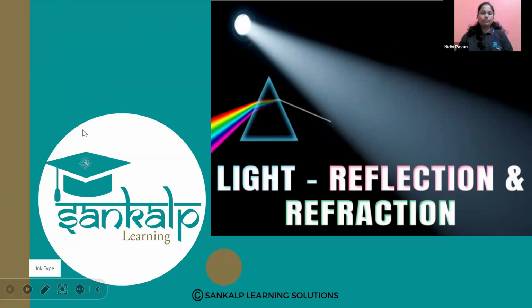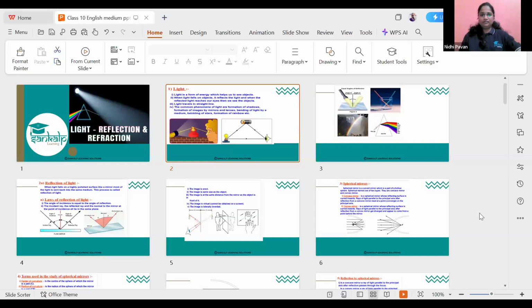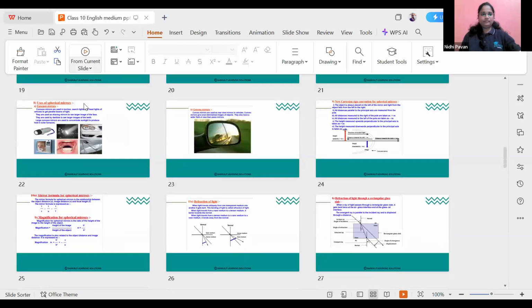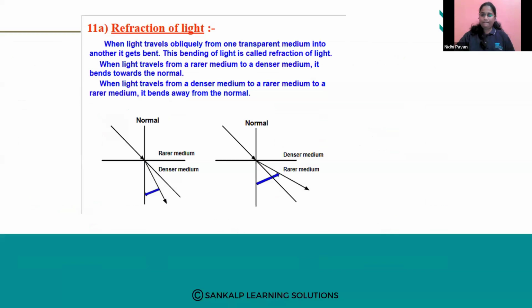Fine. So today we are going to start with the other concept of light. Till now we discussed reflection.